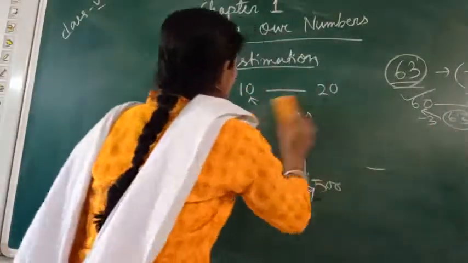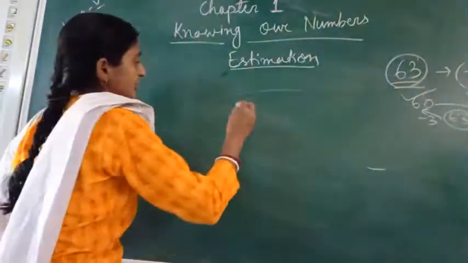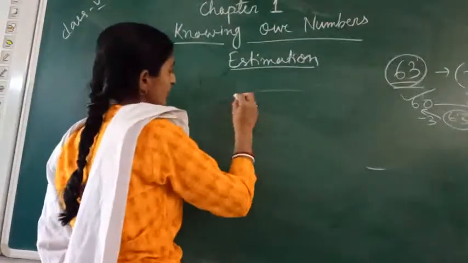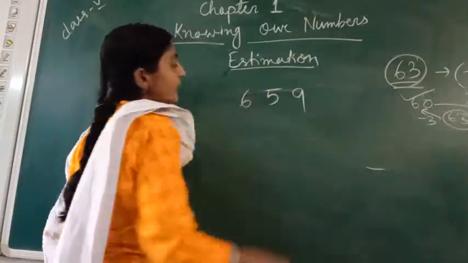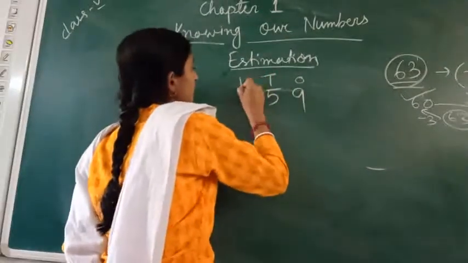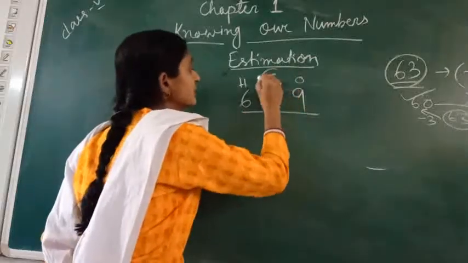Like that, if any 3-digit number has been given, I am taking one example for the 100 place. Let's take 59. The number I have taken has a 1's place, 10's place and 100 place, and you have been asked to round this to its nearest 10.